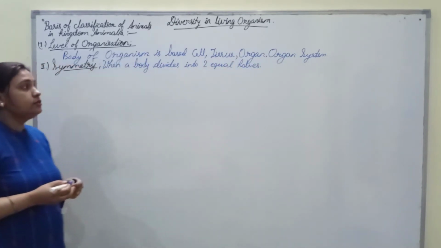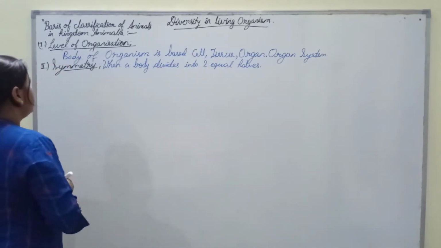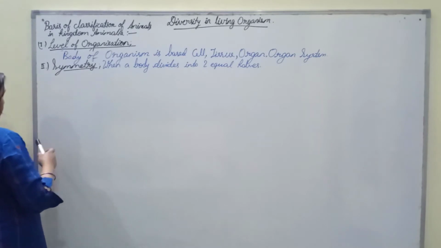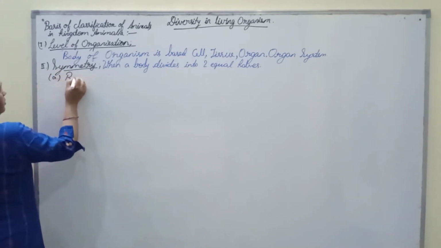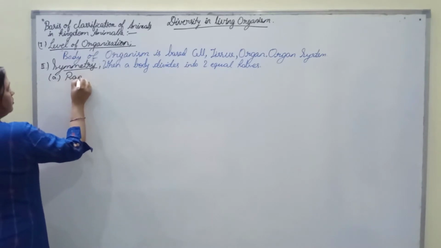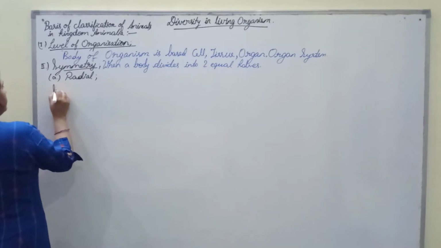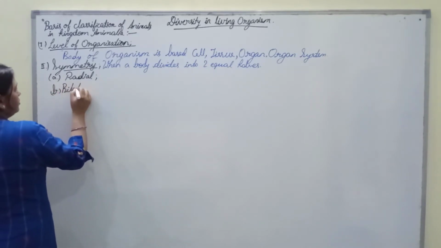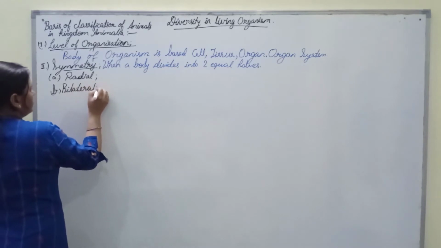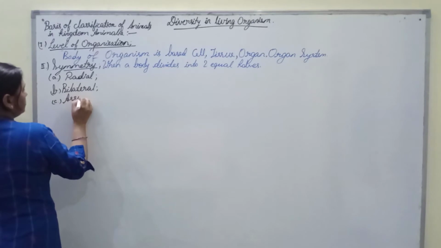Now, this symmetry can be of three types. First one is radial, second one is bilateral symmetry, and third one is asymmetry.